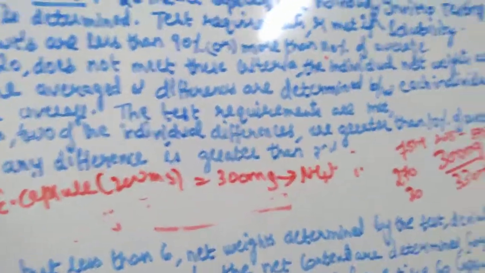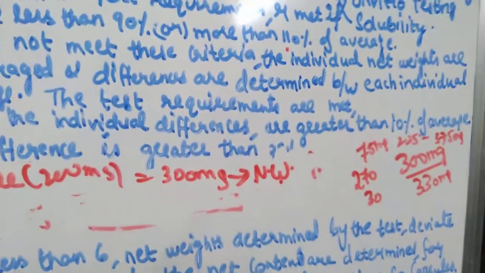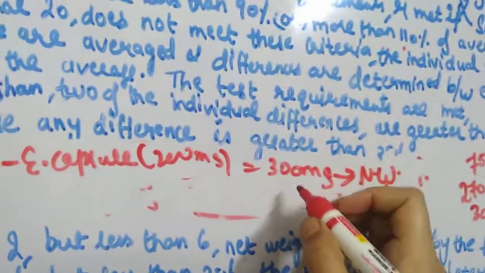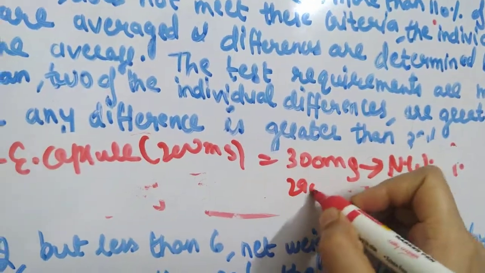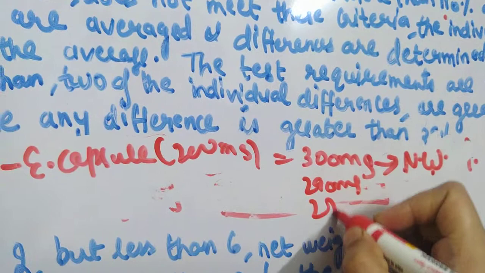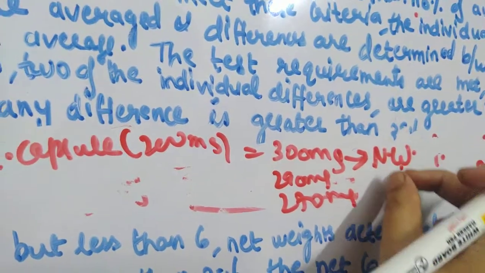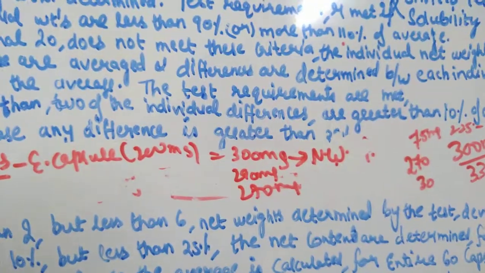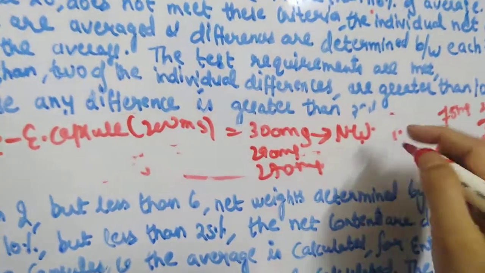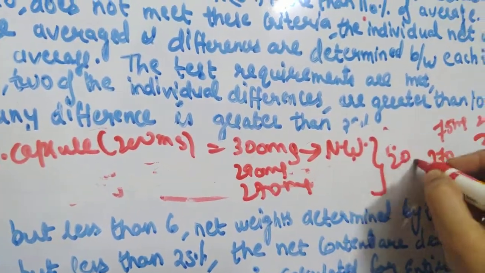So what you are doing, for all the 20 capsules you are determining the net weight. Let us say for one capsule it is 300, for another it will be 290, for another it will be 270. Like that you will determine the individual net weights and you will come to an average of the 20 capsules.